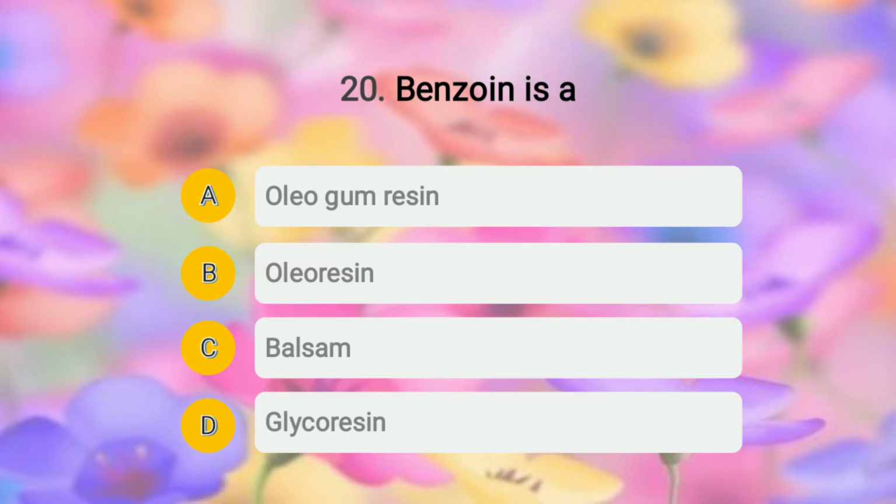If resins contain benzoic acid and/or cinnamic acid, it is called balsam. Then glycoresin is the homogeneous mixture of resin and sugar. So students, benzoin is option C, that is a balsam. Balsam of Tolu, balsam of Peru, and benzoin are all examples of balsam.